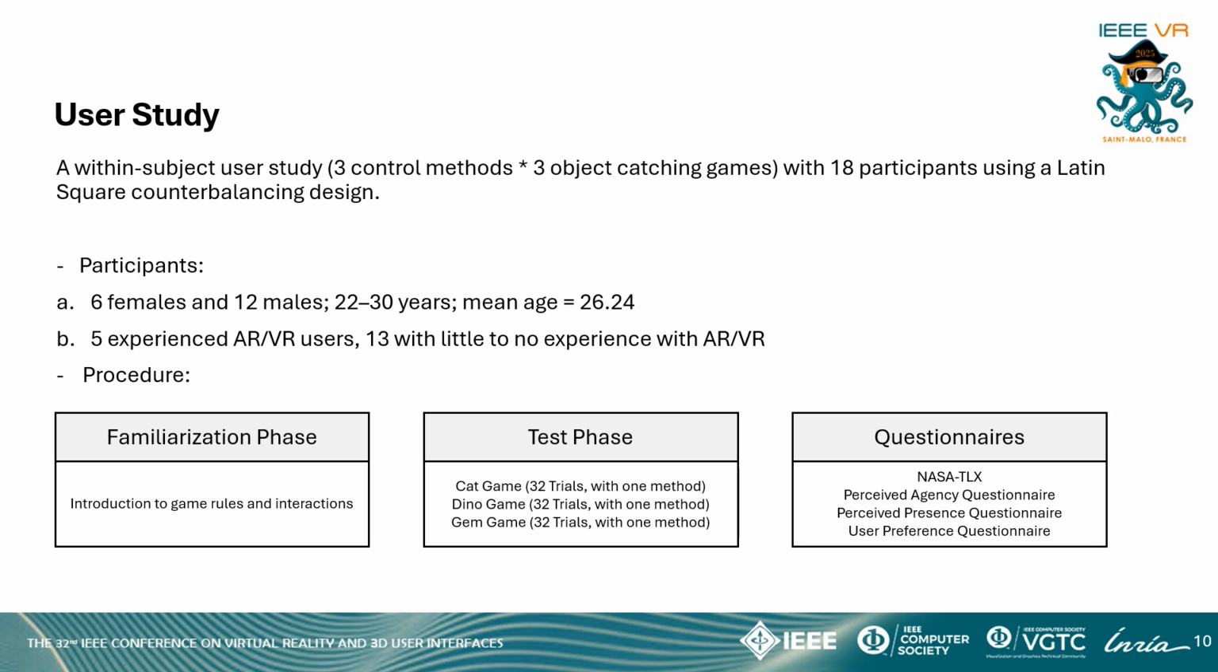We conducted a within-subject study with 18 participants, testing 3 superpower control methods across 3 games. The study started with a familiarization phase where participants received an introduction to the game tasks, rules, and interactions. Then, in the test phase, each participant played 32 trials of each game, using different actions for time manipulation. After each game, they completed a set of questionnaires.